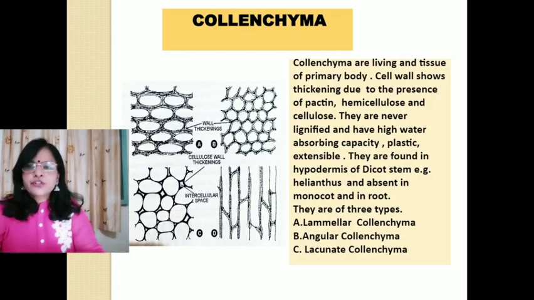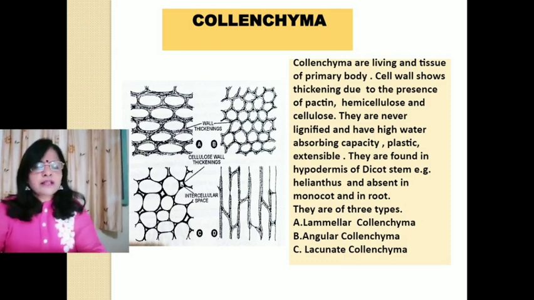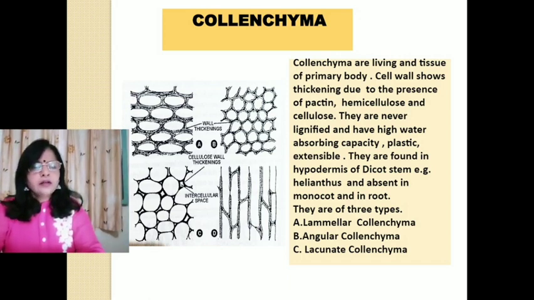The next type of tissue is collenchymatous tissue. Collenchyma are living tissues, and they are found in the primary plant body. The cell wall shows thickening due to the presence of pectin, hemicellulose and cellulose. They are never lignified, meaning lignin is not present, and they have high water absorbing capacity. They are plastic and extensible. They are found in the hypodermis of dicot stem, for example Helianthus, and they are absent in monocots and in roots.